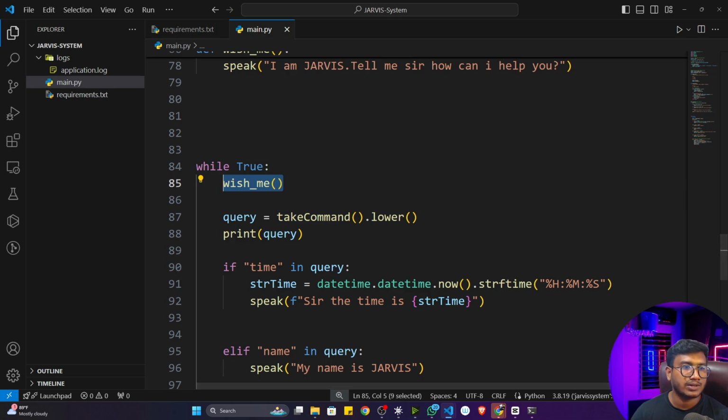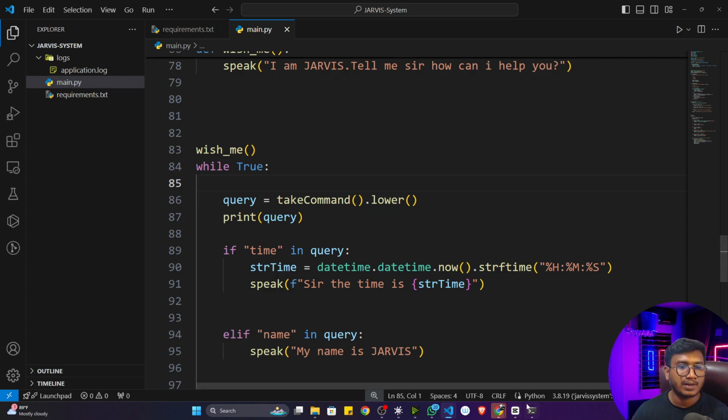Now one issue: every time the loop is over, it is wishing me again, but I don't want that. What I will do is simply cut it and paste it before the while loop. Now it will only wish me one time.